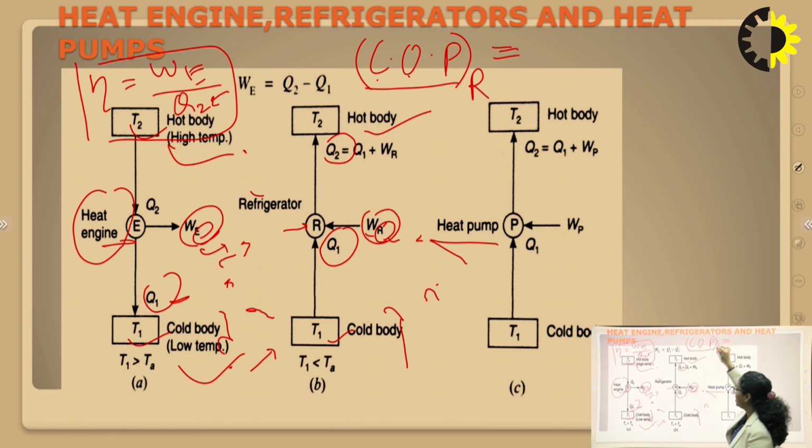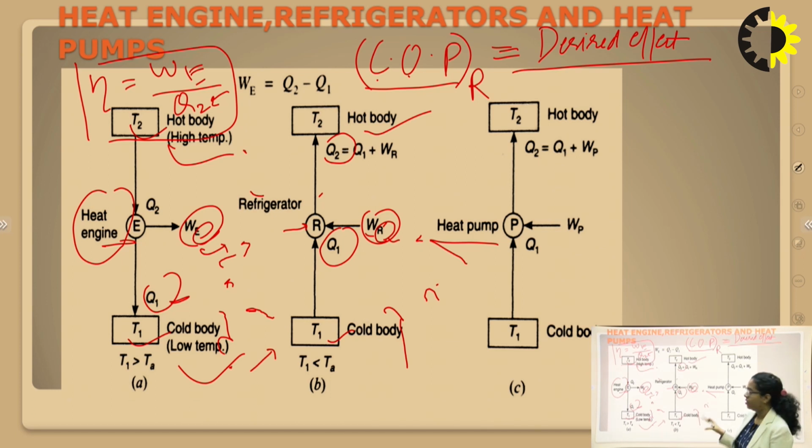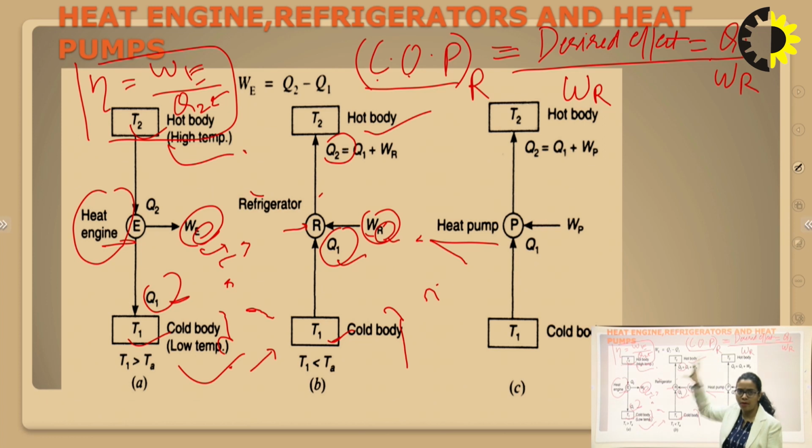So, now we can define it by the objective. In the refrigerator, our objective is to maintain the body temperature, so it will be the desired effect, upon what we are supplying into the input, that is work. So this is work. The desired effect is to maintain the lower body temperature, which is Q1 or T1, you can say. Here we are taking it in terms of heat only, so it will be Q1 upon WR. So this is the COP of the refrigerator.